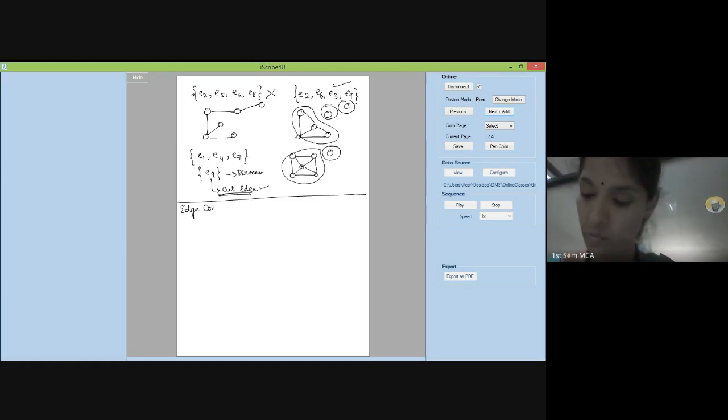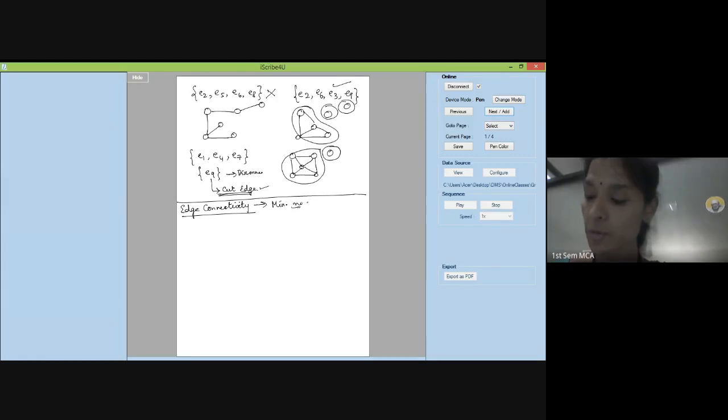Next, we will learn what is edge connectivity. So that's the next concept that we are learning. What is edge connectivity?